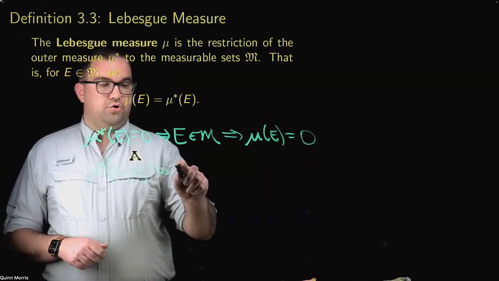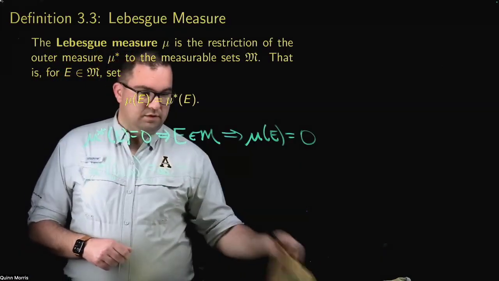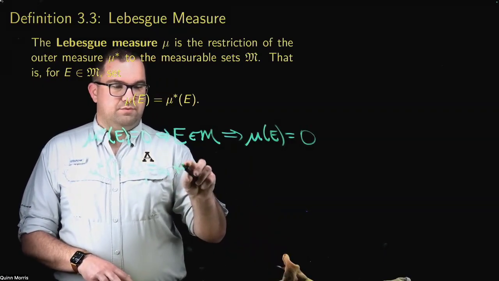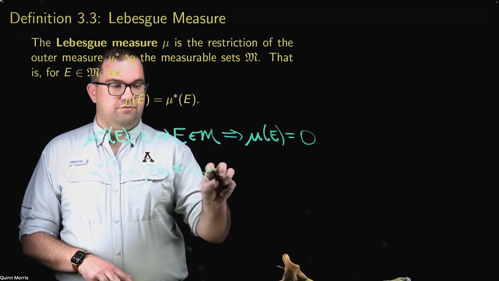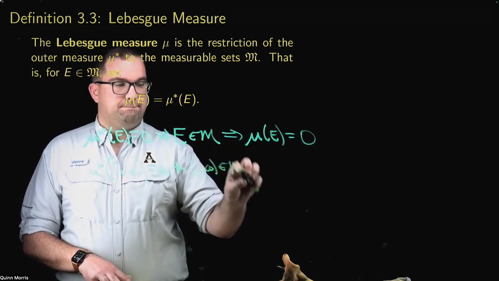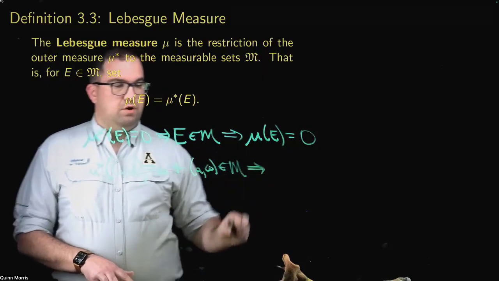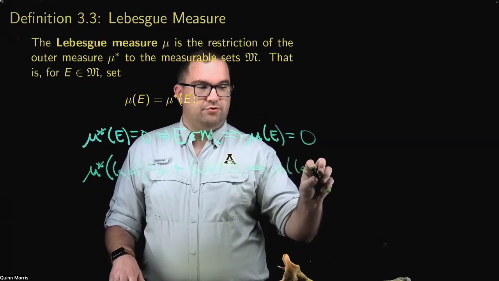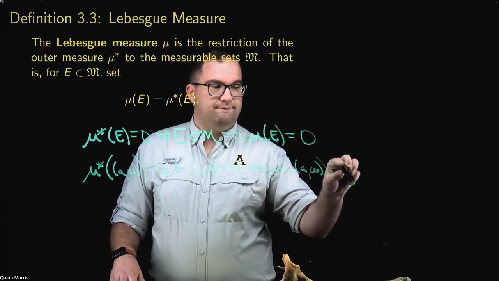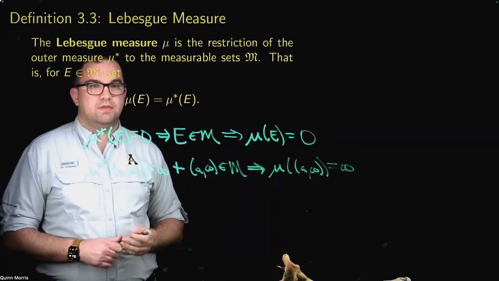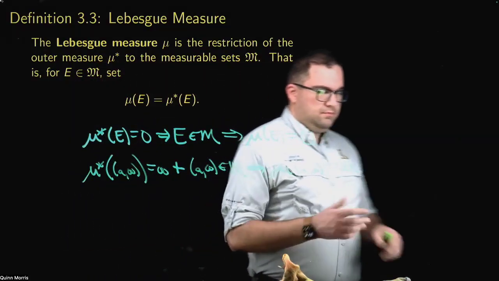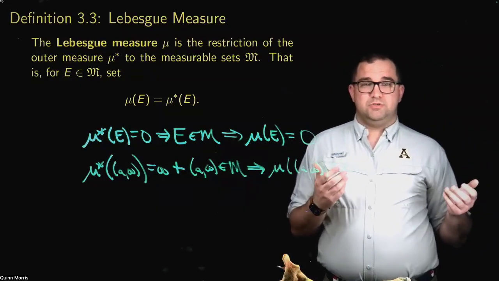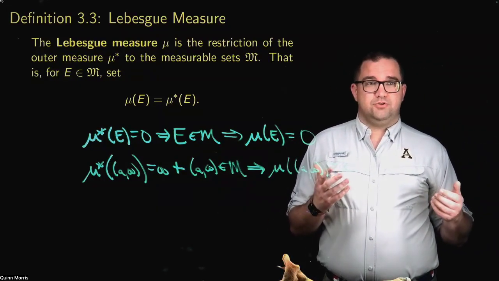Combine this with the fact that we showed earlier that this interval is measurable. What does that imply? That implies that the Lebesgue measure of the interval from a to infinity is infinite. So again, for these nice sets, these Lebesgue measurable sets, the Lebesgue measure is just the outer measure.